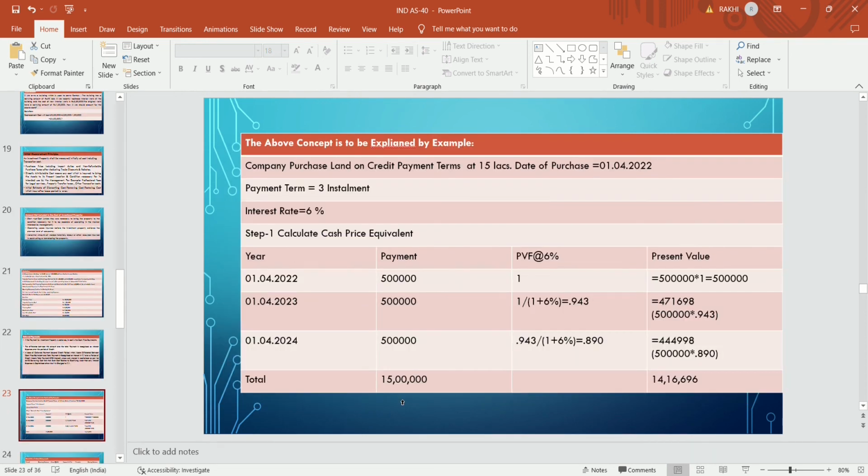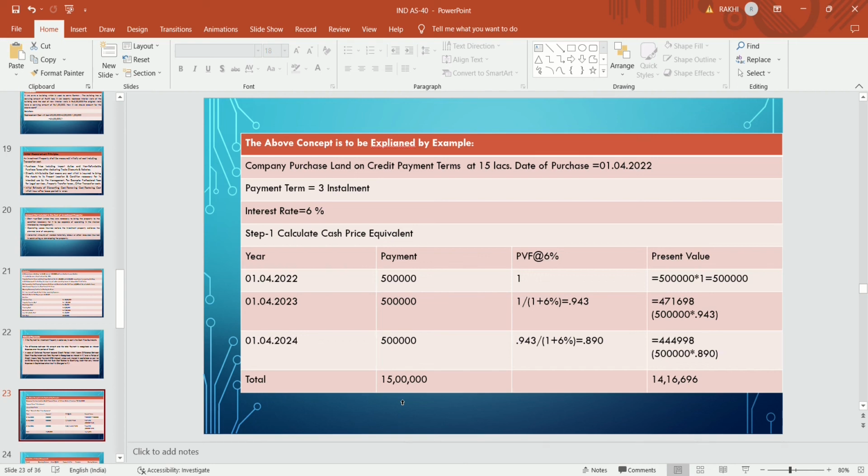This is to be explained via example. Suppose a company purchases land on credit payment terms at 15 lakhs. The date of purchase is 1st April 2022. Payment terms are 3 installments in 3 years and the interest rate will be 6%. Calculate the cash price equivalent.